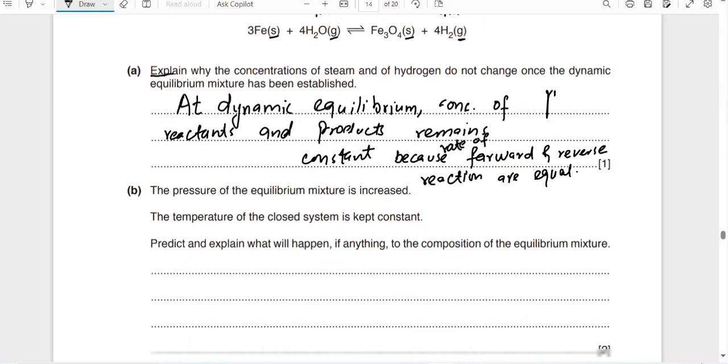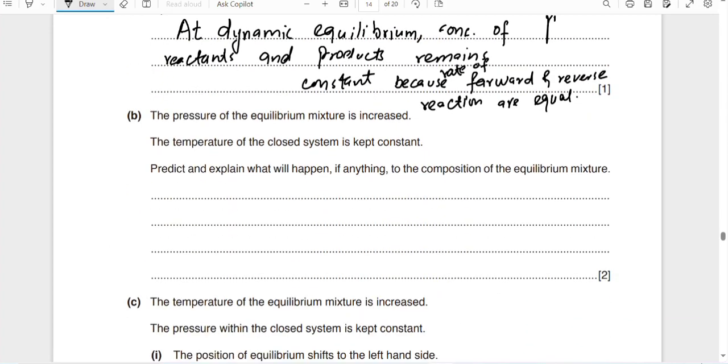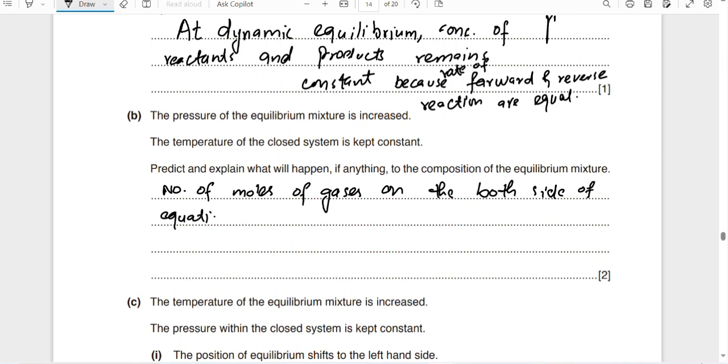So the number of moles of gases on both sides of the equation are the same.